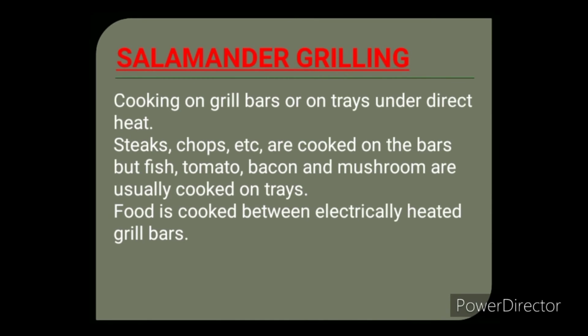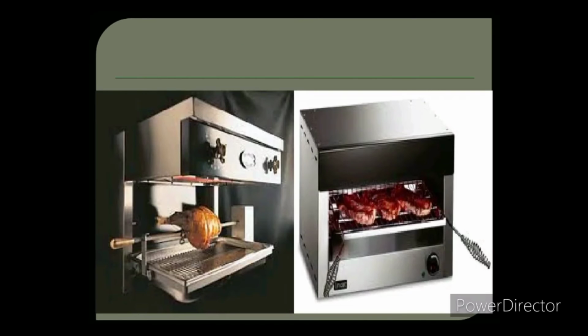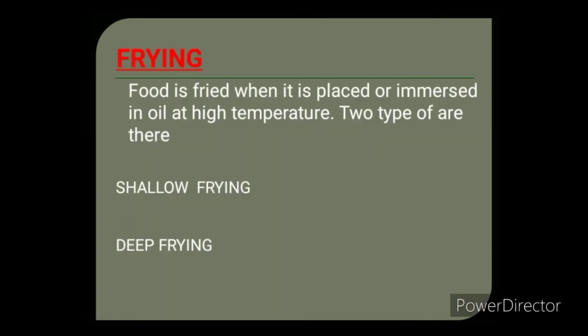Salamander grilling: cooking done on grill bars. The heat comes from above, usually used for toasting, browning, or even simply hot holding dishes at a set temperature. Salamander is used quite often in the kitchen. You can see the different salamander grillers that are used in hotels. They are generally used for browning the food or even holding the food at the set temperature.